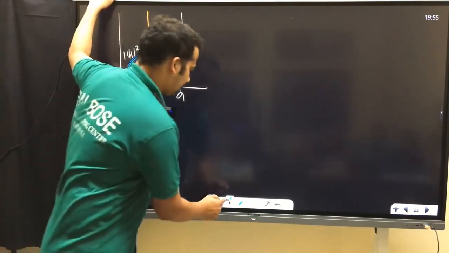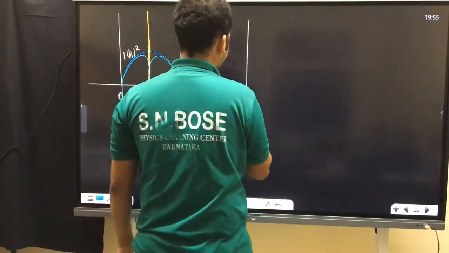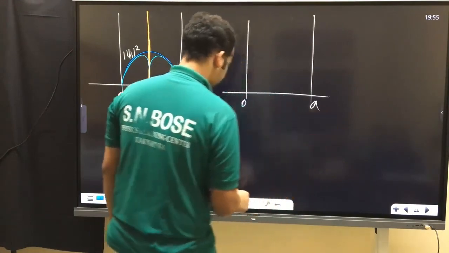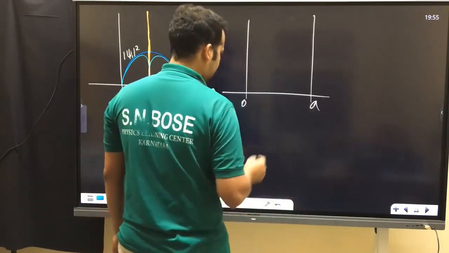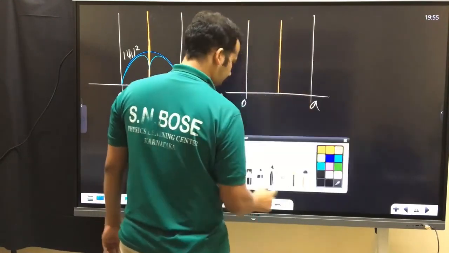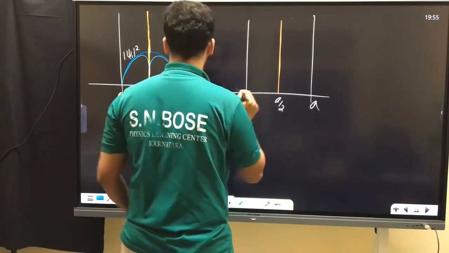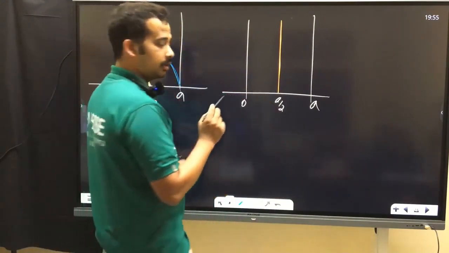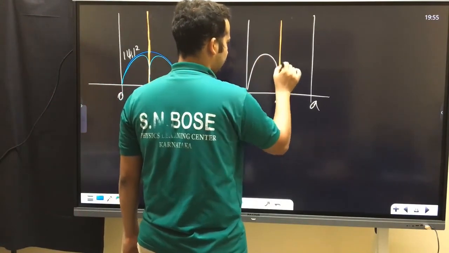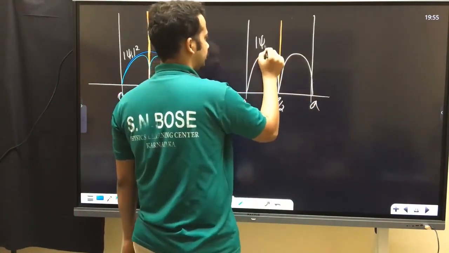If I do some approximation, my altered wave function, 0 to a here, after I raise the wall of infinite height at a by 2, approximately, it was in the ground state. Because of that alteration, mod psi square happened like this.